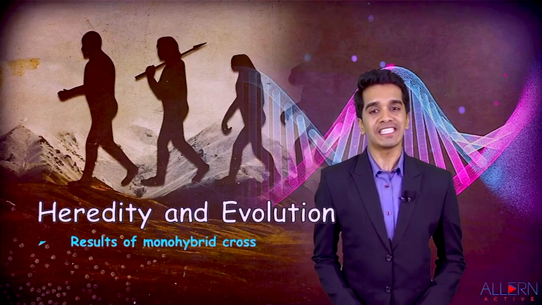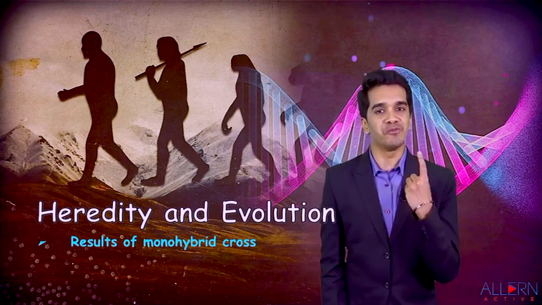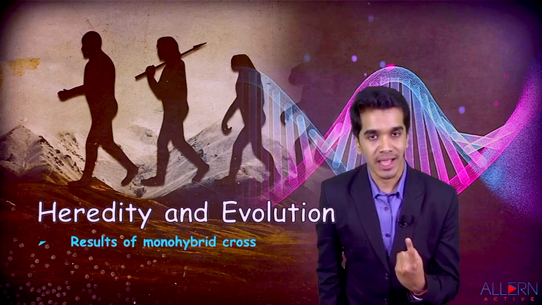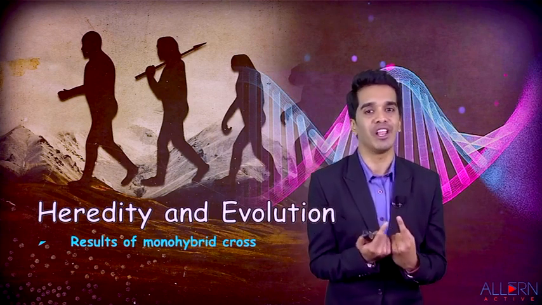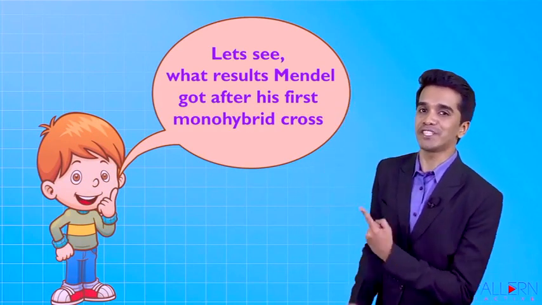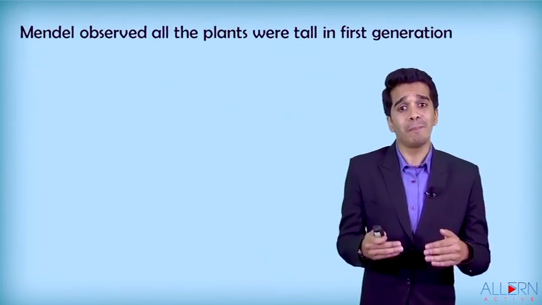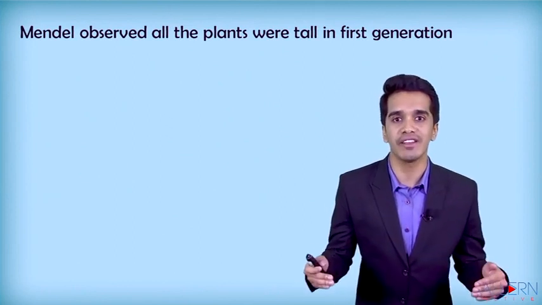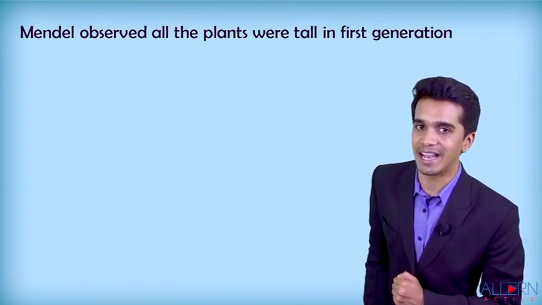So now let us study the result of the first monohybrid cross. Mono means one single character at a time. Hybrid means a combination of two parents, and crossing means pollination. So let us see what result Mendel got after his first monohybrid cross. Mendel observed all plants were tall in the first generation. Let us study Mendel's experiment in further detail.